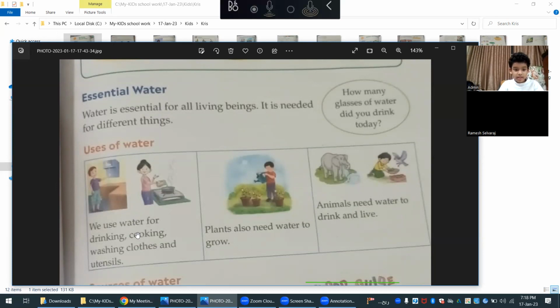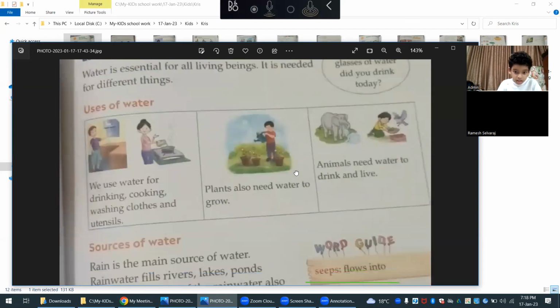See uses of water. We use water for drinking, cooking, washing clothes and utensils. Plants also need water to grow. Animals also need water to drink and live. These are the uses of water.